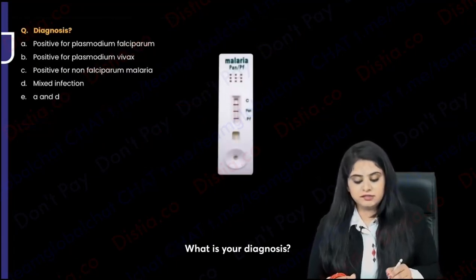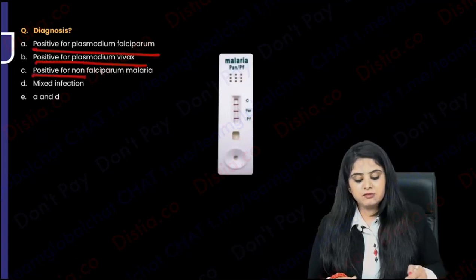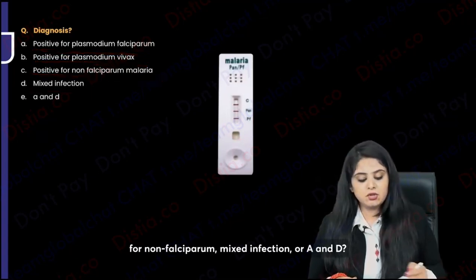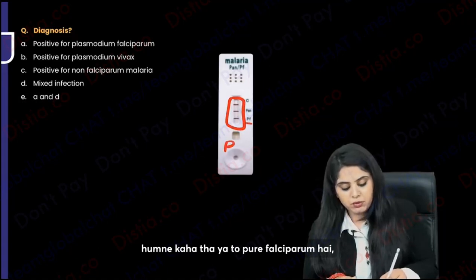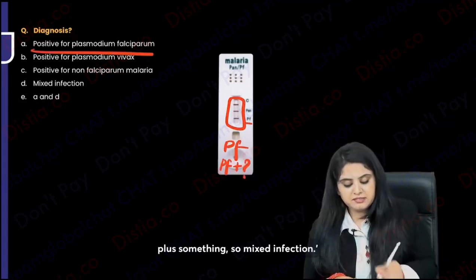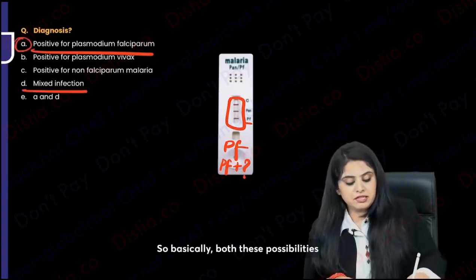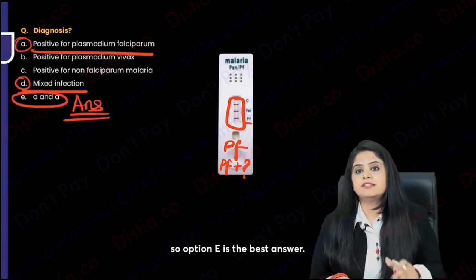What is your diagnosis? There is a triple line that you see. Is it for falciparum, Vivax, non-falciparum, mixed infection, or A and D? So you'll say, ma'am, in triple line we said it is either pure falciparum, option 1, or it is falciparum plus something, so mixed infection. So basically both these possibilities I will have to keep. So option E is the best answer.